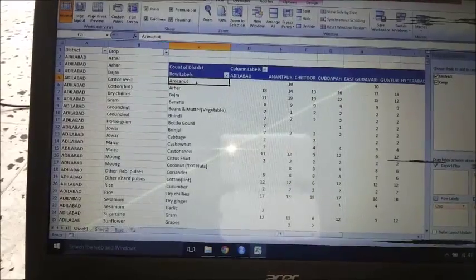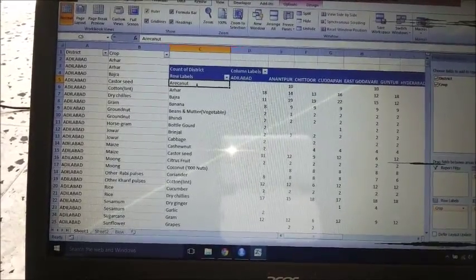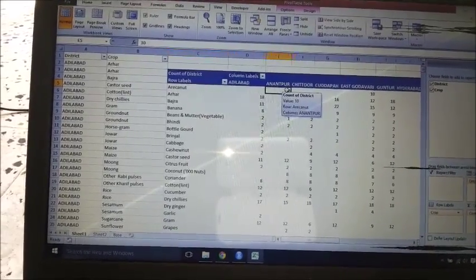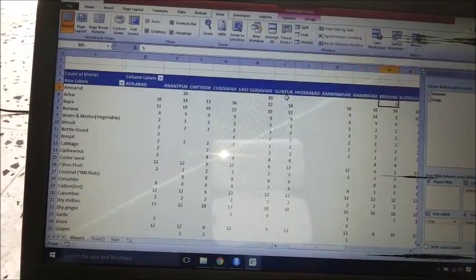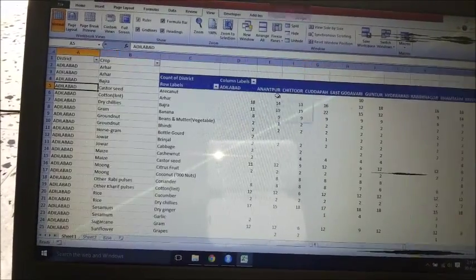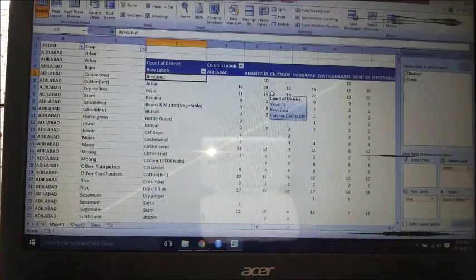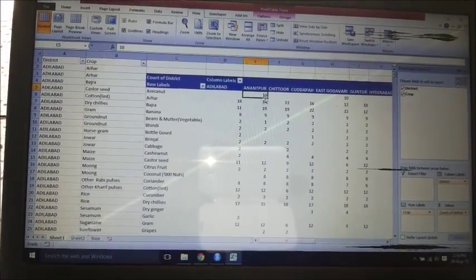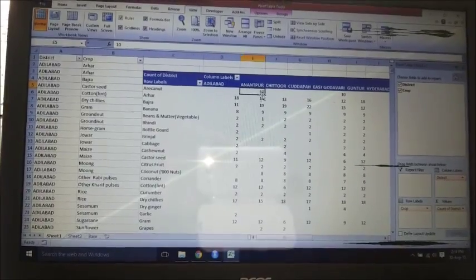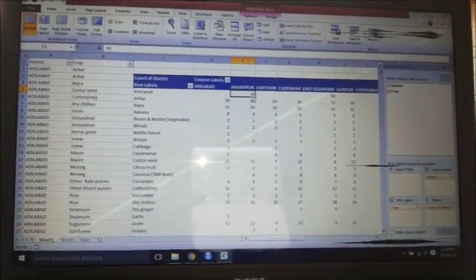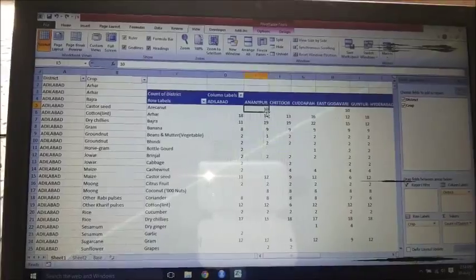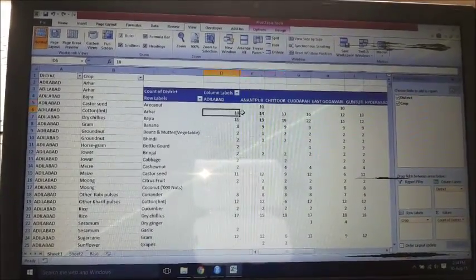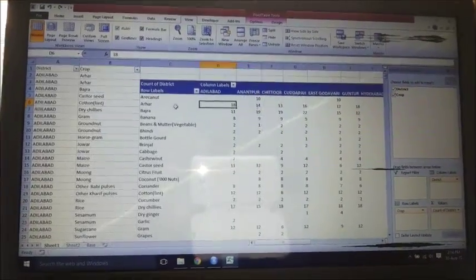Assume that if a crop is a person, then it has gone and shopped or made its presence felt in all these districts: Anantapur, East Godavari, Krishna, and so on. So the point is that the number here signifies the number of times that crop was put up in the last 7 years. But for our analysis, all we need to know is whether it is put up or not. So I have converted any of the numbers, 18 or 10, into yes or no. That means whether it is put up or not.